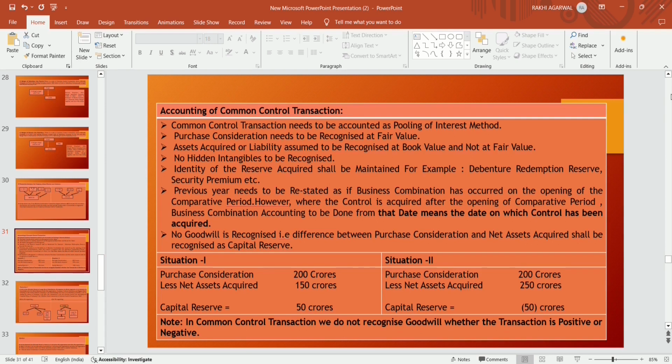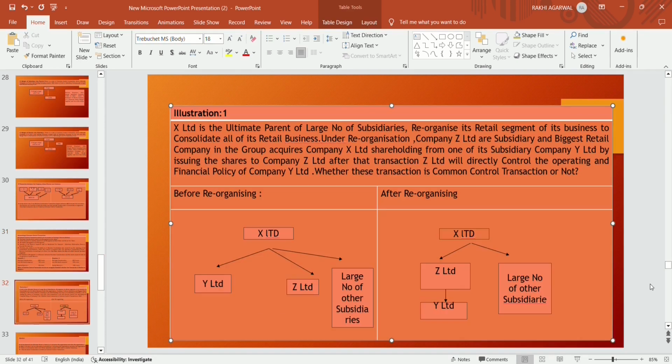And in situation 2, purchase consideration is 200 crores and net asset acquired is 250 crores. In this, the difference is negative 50 crores. Note, in a common control transaction, we do not recognize goodwill whatever the transaction. Now we are going to discuss some examples related to common control transactions.